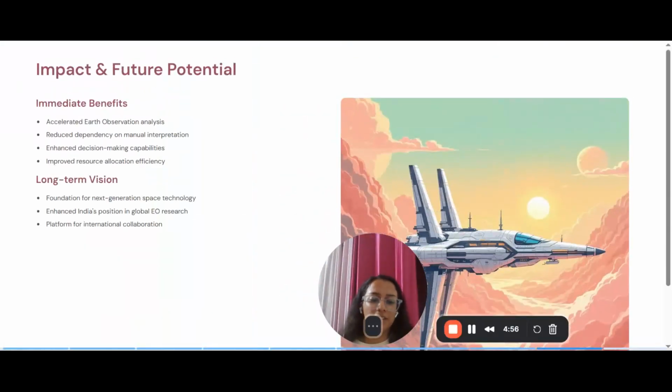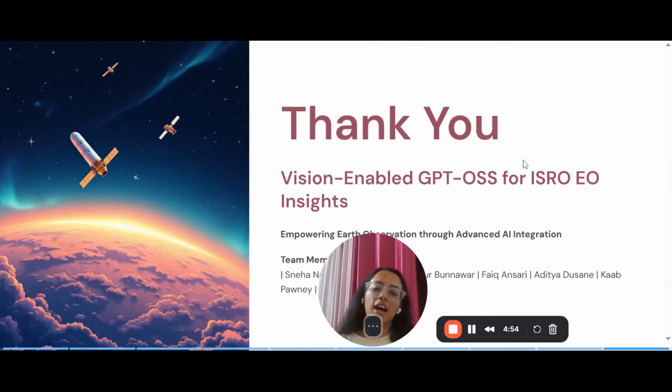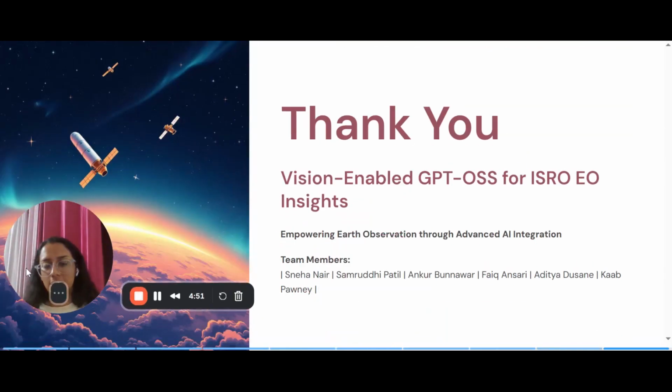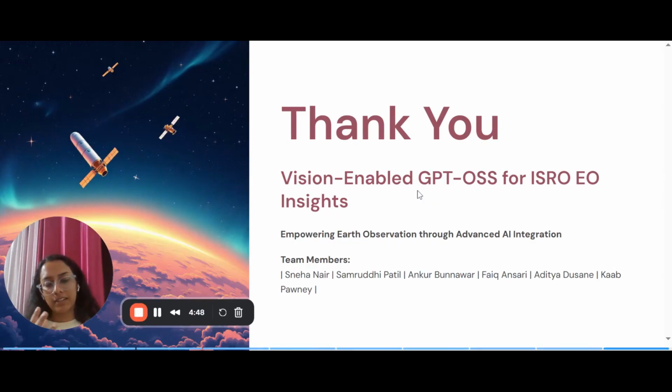So thank you. This is what our project is, and my team and I will make sure that we give our best to integrate the dynamics between the text analysis model and visual interpretation, so that ISRO can easily process their vast Earth observation data with ease.